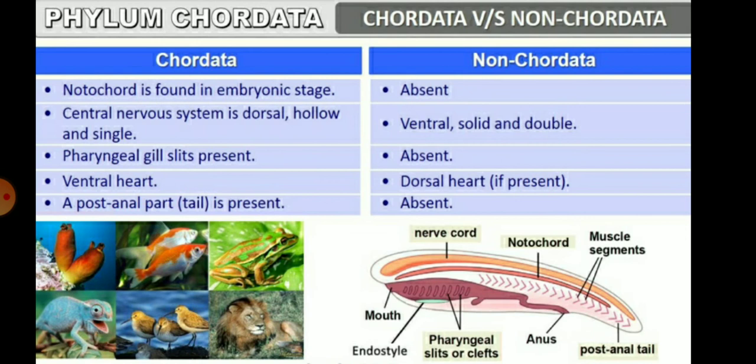Mainly, the difference between chordates and non-chordates is that the notochord is found in the embryonic stage in chordates, but in non-chordates it is absent. The central nervous system is dorsal, hollow and single, but in non-chordates it is ventral, solid and double. Chordates have pharyngeal gill slits present, but non-chordates do not. A ventral heart is present in chordates, but in non-chordates the heart, if present, is dorsal. And the post-anal part, meaning the tail, is present in chordates, but the tail is absent in non-chordates.